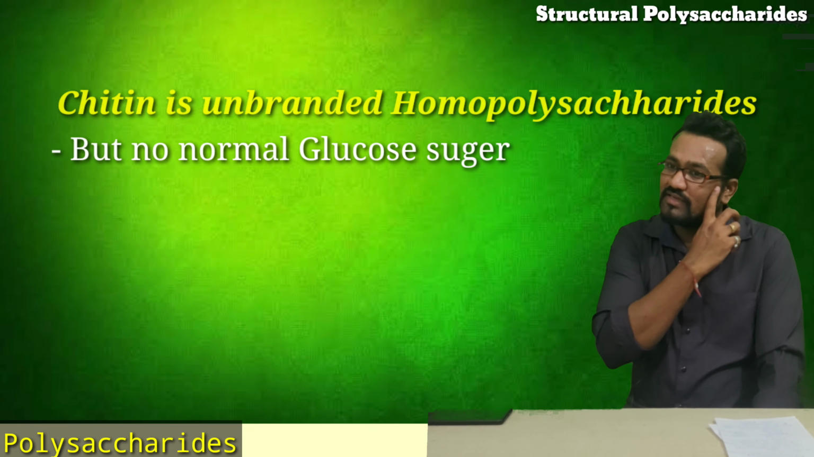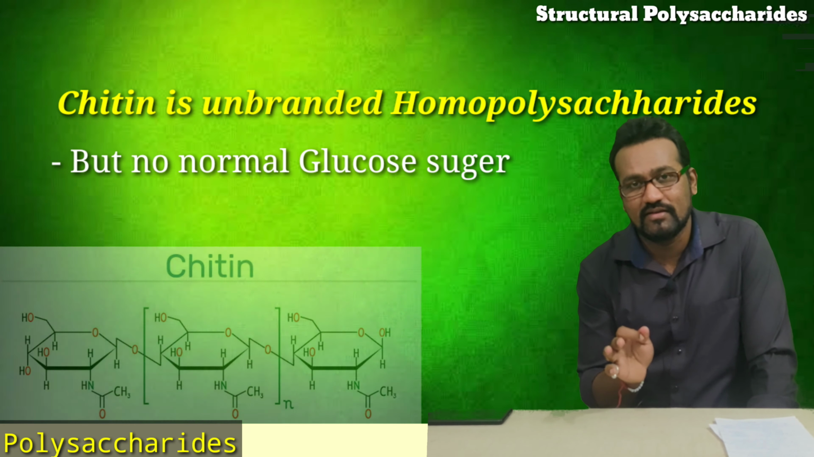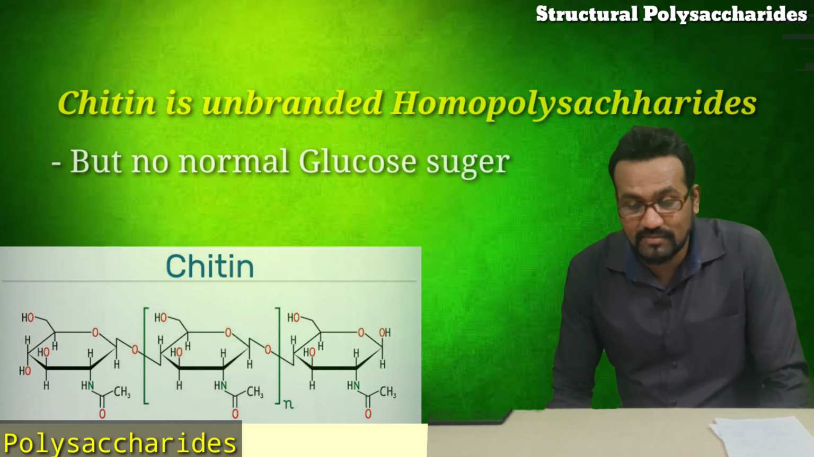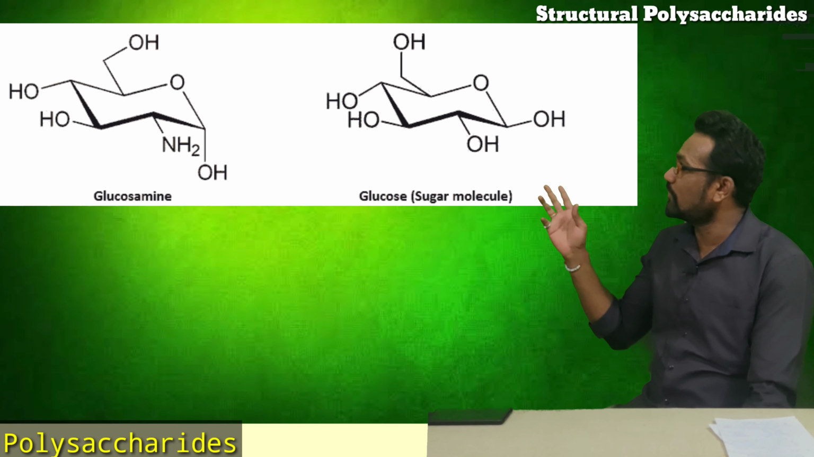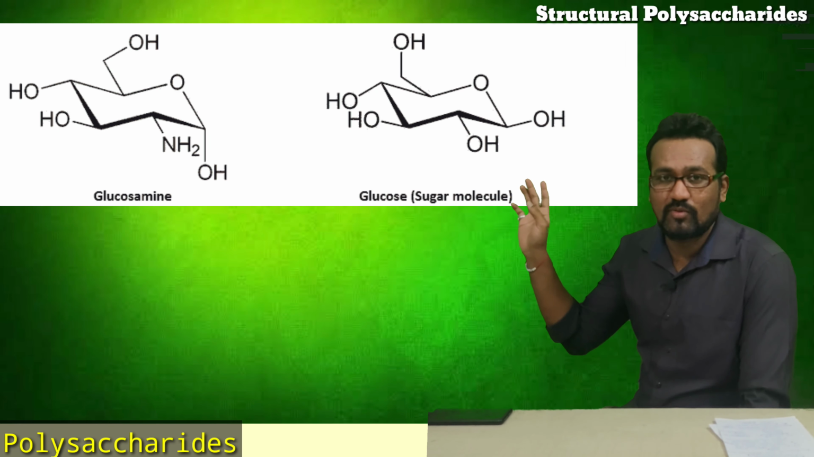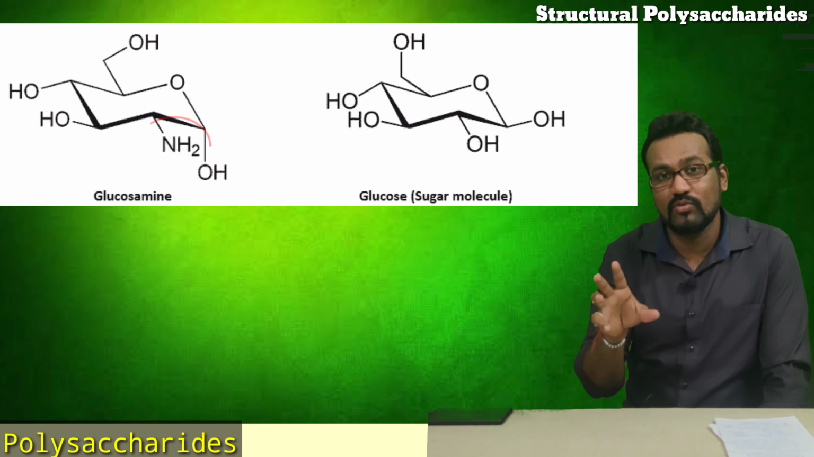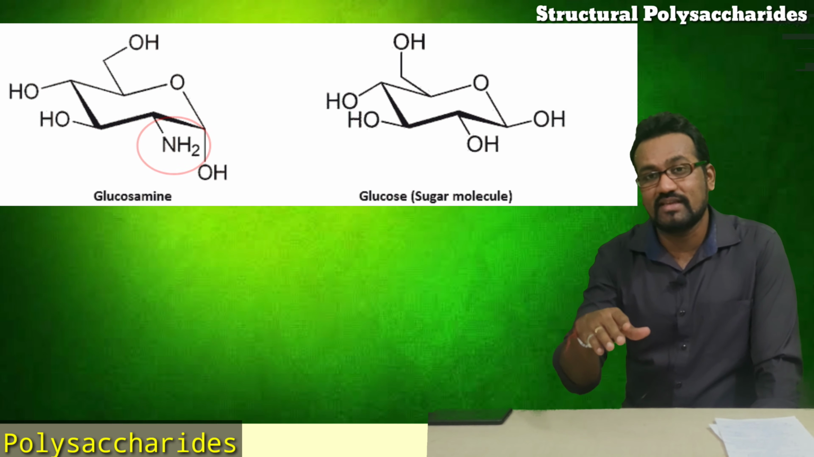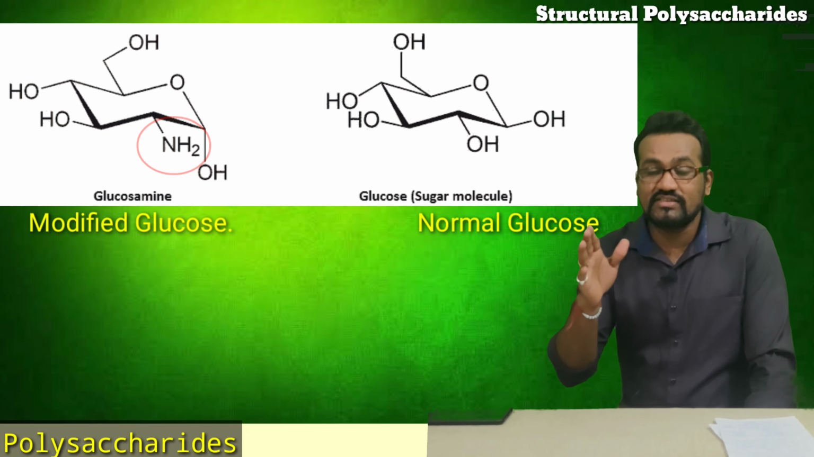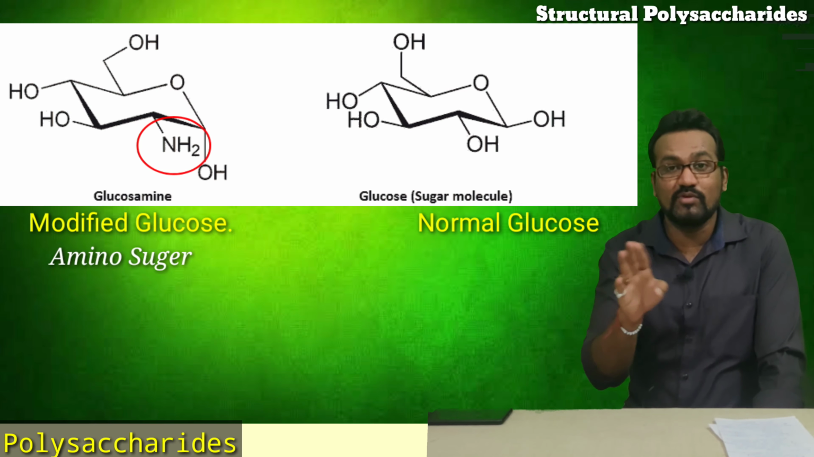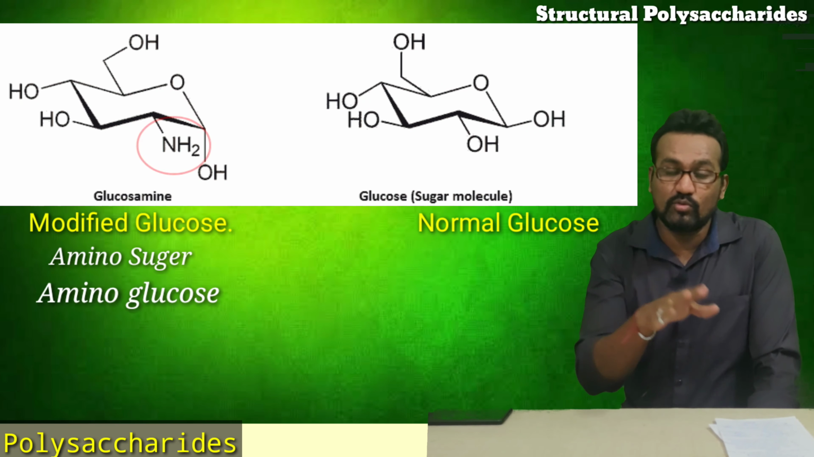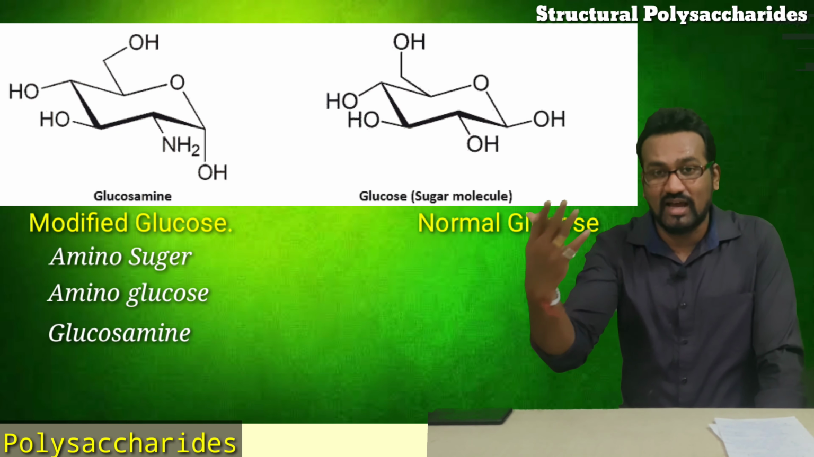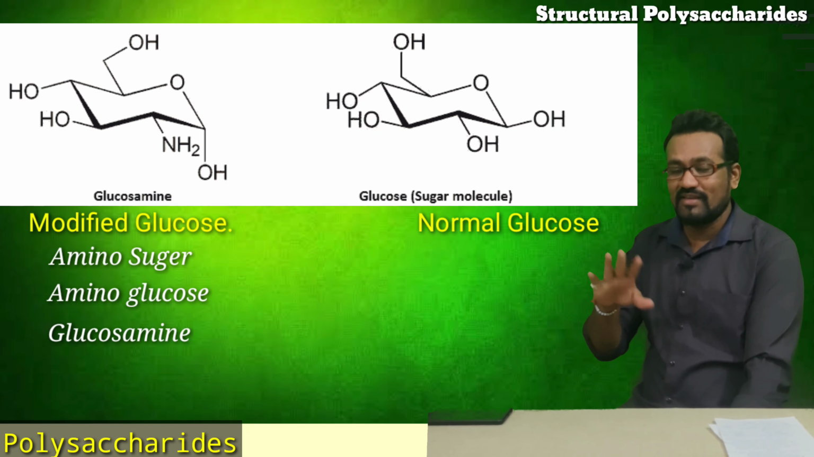But the other molecule I have highlighted is chitin. This chitin molecule is also a homopolysaccharide, but chitin does not contain a normal sugar molecule. What does it mean? A normal sugar has a plain sugar molecule, which is glucose. But if you add an amino group to that glucose, then we can say we have modified that glucose. This type of modified glucose is known as amino sugar or amino glucose. Instead of saying amino glucose, they call it glucosamine. So the words are different, the meaning is the same.